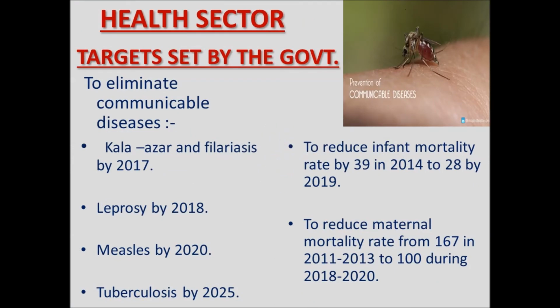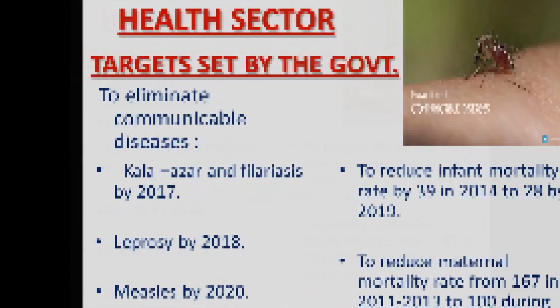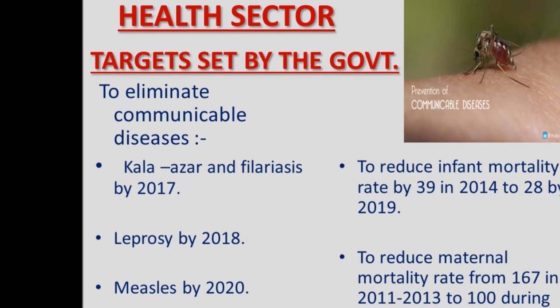India has successfully achieved the target of becoming a polio-free nation, a target of the year 2014. But still there is a lot to be achieved in this regard. So some more targets set by the government are to eliminate the communicable diseases like Kala Azar and filariasis by 2017. Kala Azar, an extremely rare disease also known as black fever, and filariasis, which causes swelling and thickening of the skin. Leprosy by 2018, leprosy which causes bumps on skin.